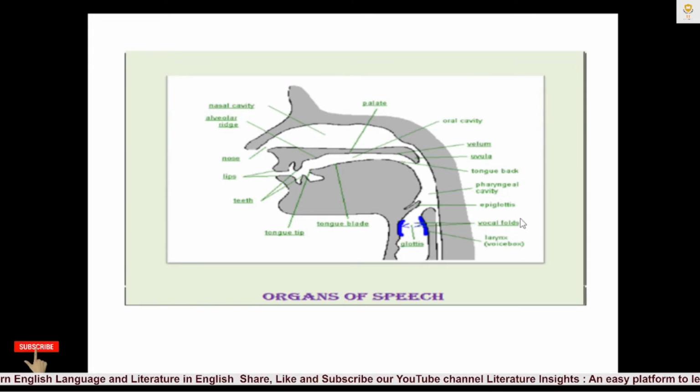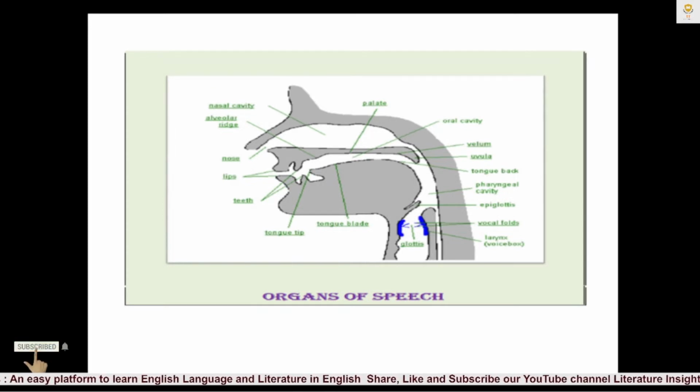Now here you can see the upper part of the alveolar ridge. This is the alveolar ridge, and above this alveolar ridge, this is the vacuum. This vacuum is called the nasal cavity. The nasal cavity lies above the bone that forms the roof of our mouth, and it curves down at the back to join our throat.